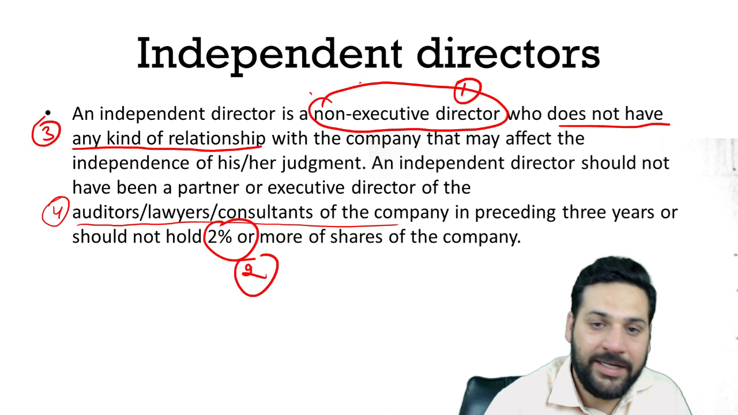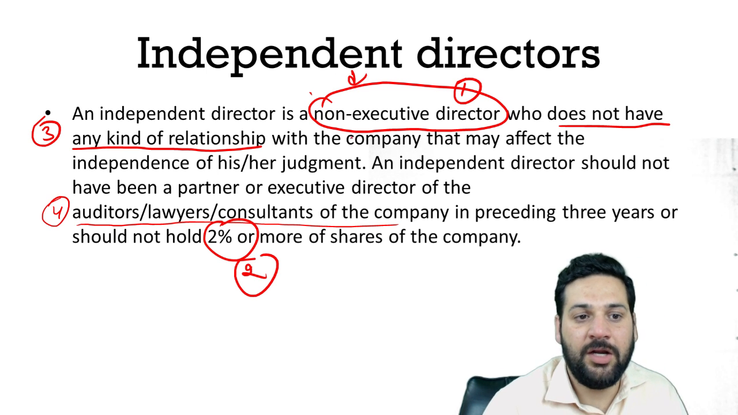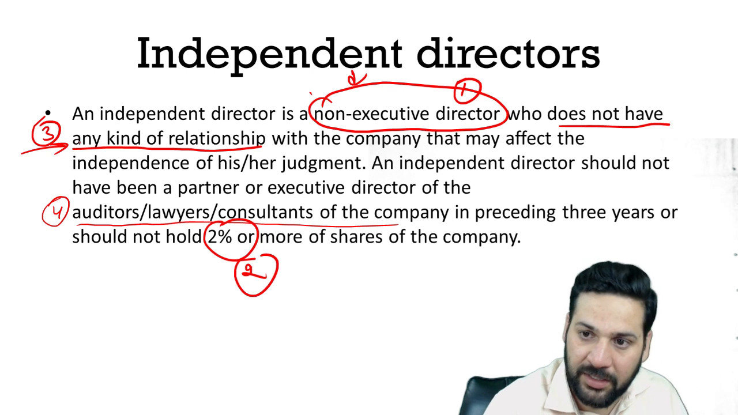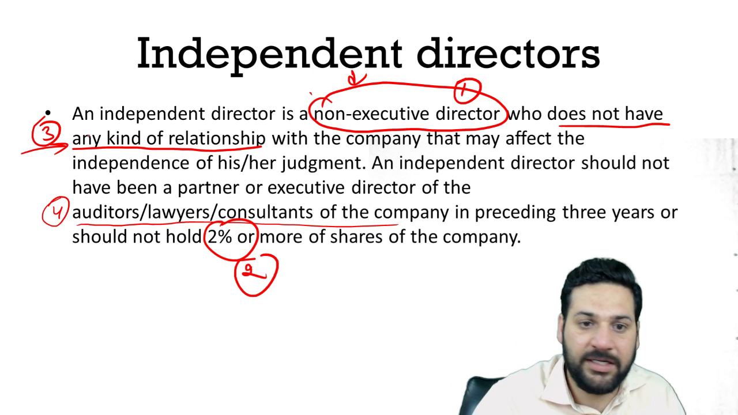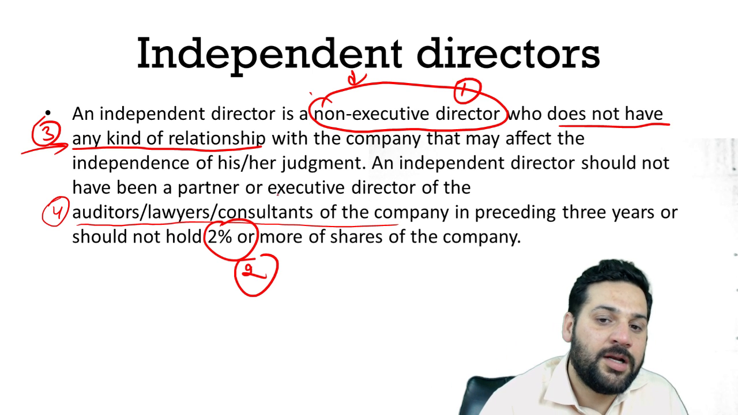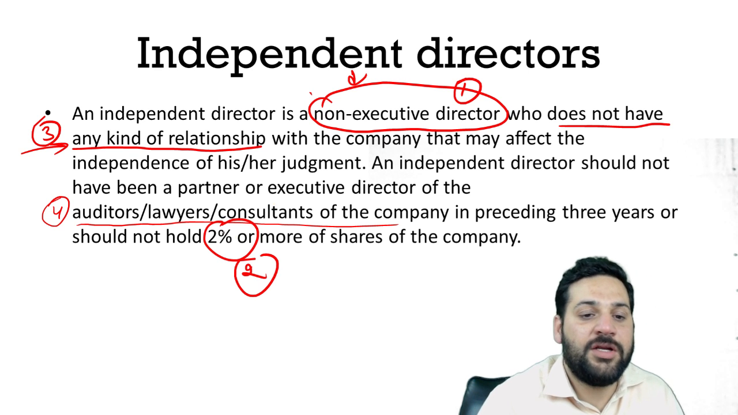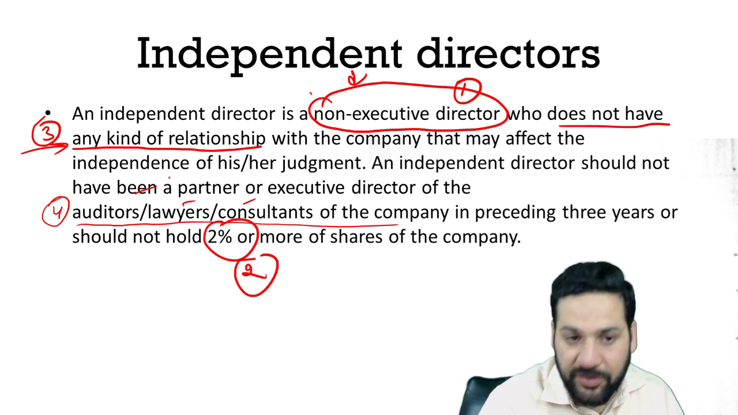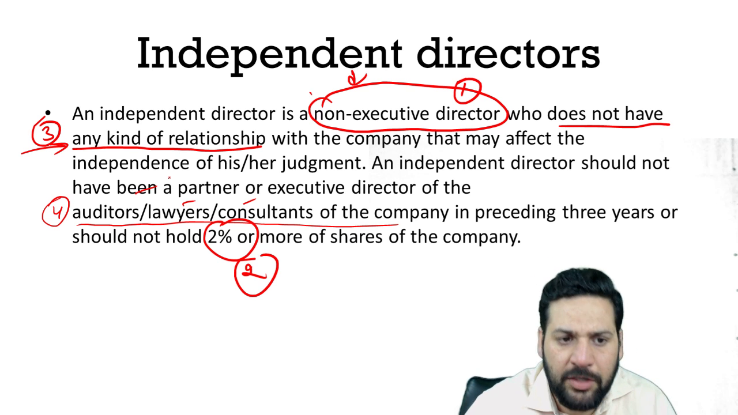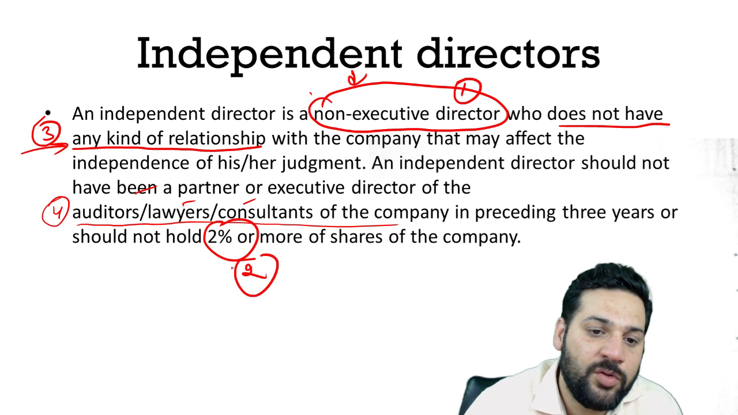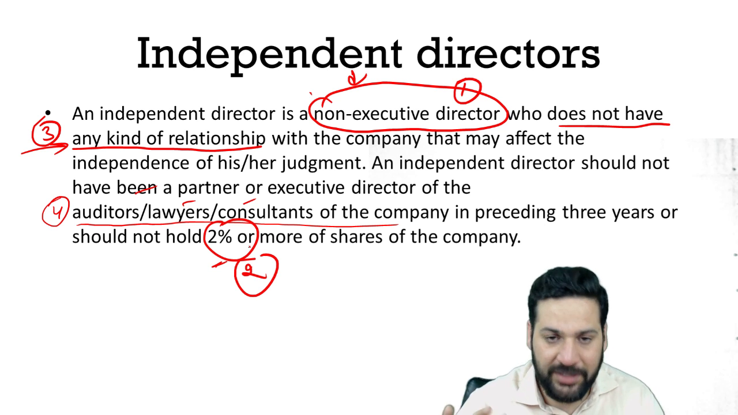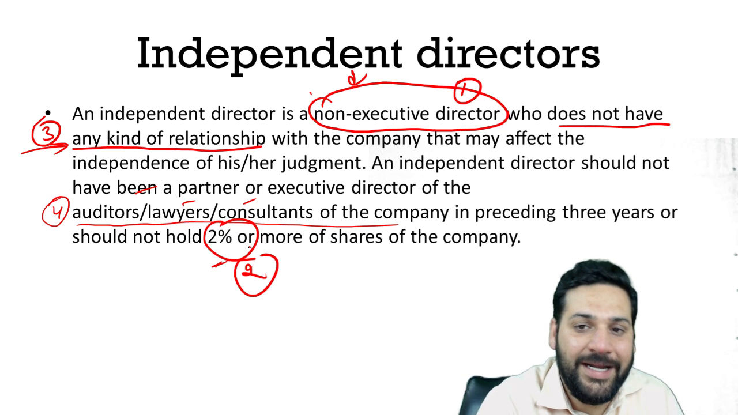Non-executive, not directly working with the company, not a relative of the promoters or any director of the company, and not a director or partner of the auditor, lawyer, or consultant teams, the third party lawyers or auditors. And holding less than 2% of the shares of the company. These are the 4 conditions to become an independent director.